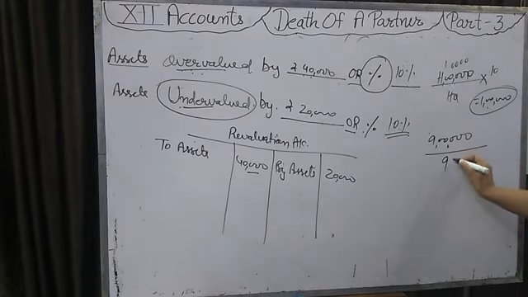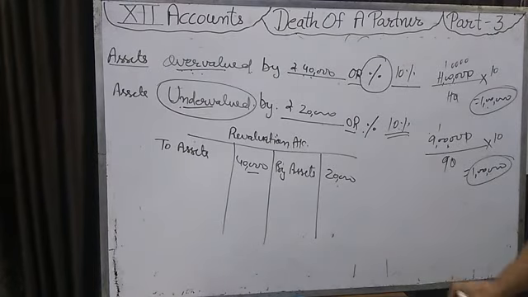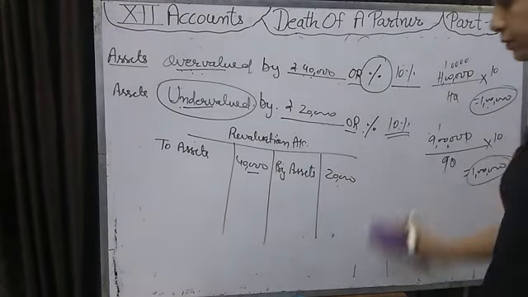It means this value is 90%. Then how much is the value of 10%? Again 1 lakh. Now we will increase the asset by 1 lakh. Here we will write 'by asset, 1 lakh'. So this is overvalued and undervalued. Okay.